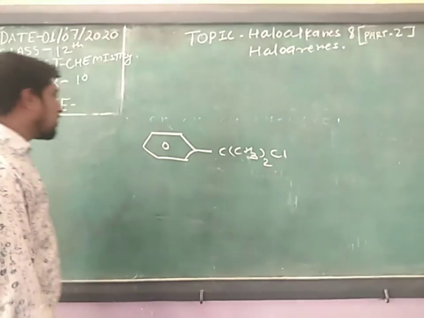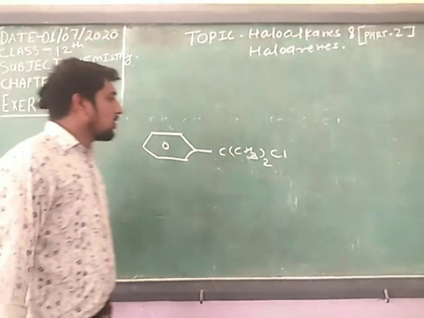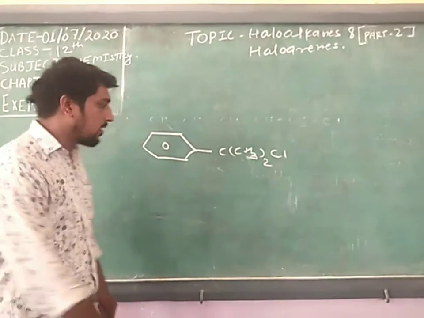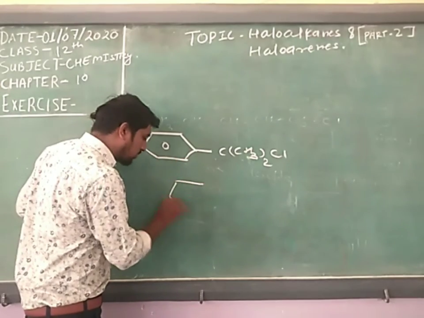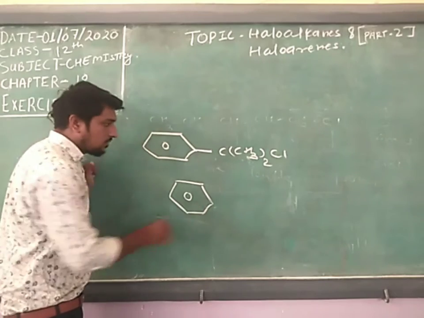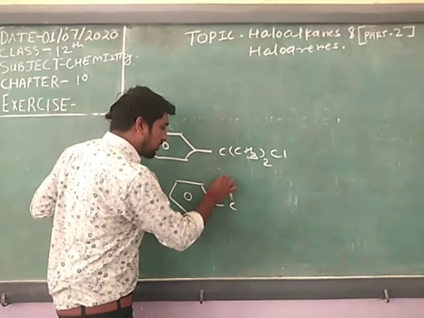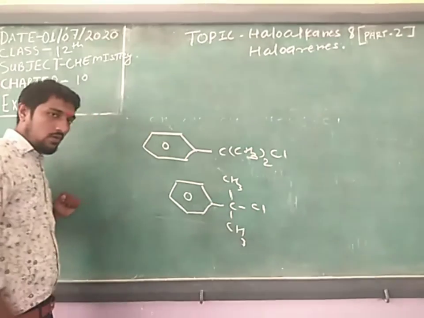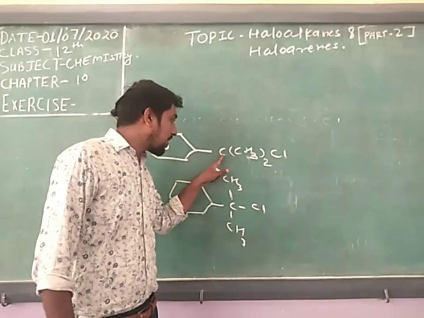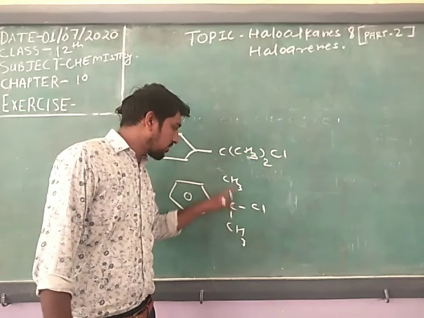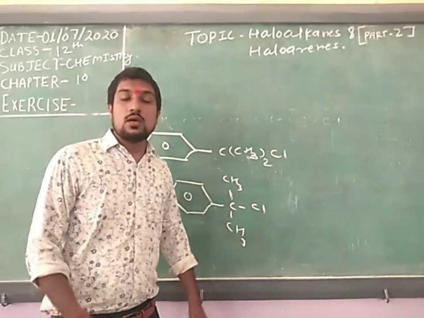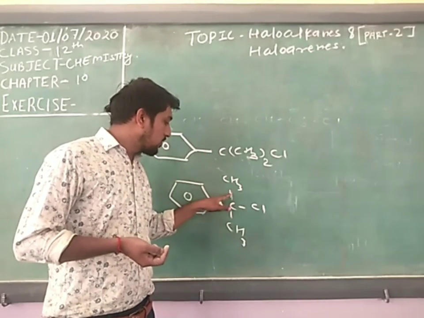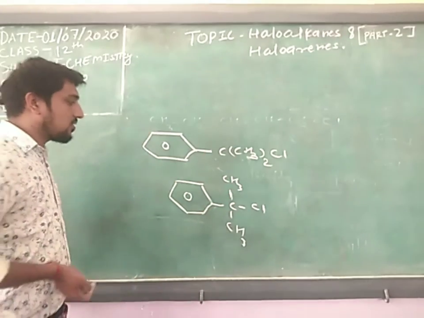Before naming this compound, first you show the structure of this compound. What is the structure? I will show you. This carbon has 2 methyl groups, one from here and the second from here, and 1 chlorine also, because the valency of carbon is 4. So 1, 2, 3, and 4. Then you start the nomenclature.